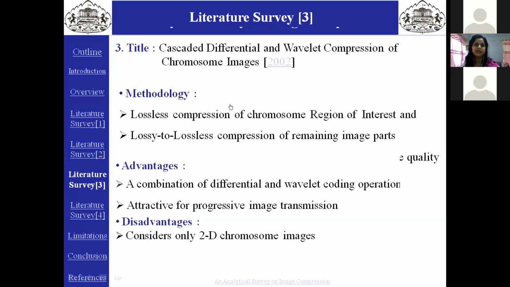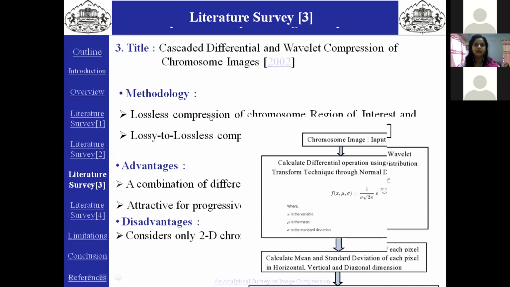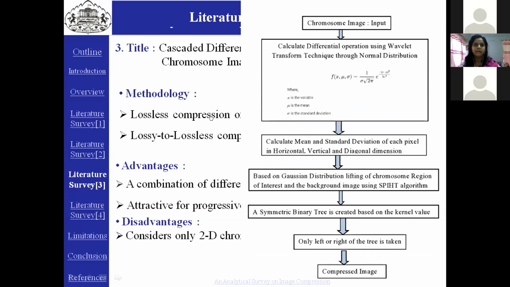Chromosome images have an important characteristic called karyotype analysis. This calls for lossy and lossless coding, because lossless compression of the region of interest is required and lossy compression of the rest of the image is acceptable. Such transform and coding of the region of interest and the background image separately is not done in JPEG 2000, and this limitation of JPEG 2000 is successfully addressed in this paper.